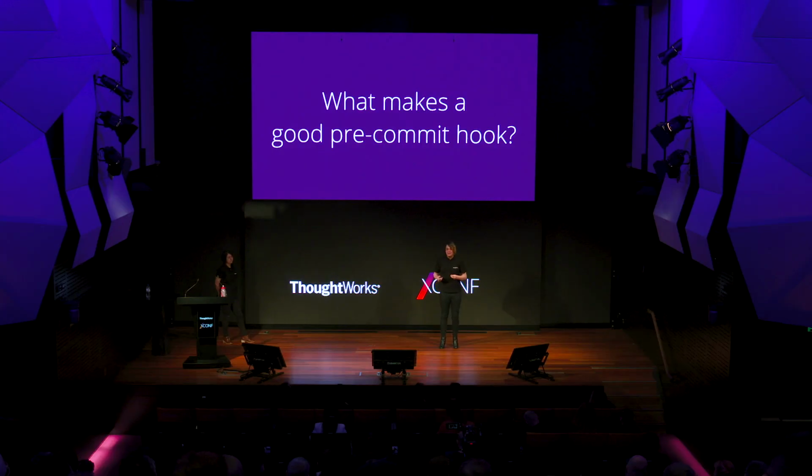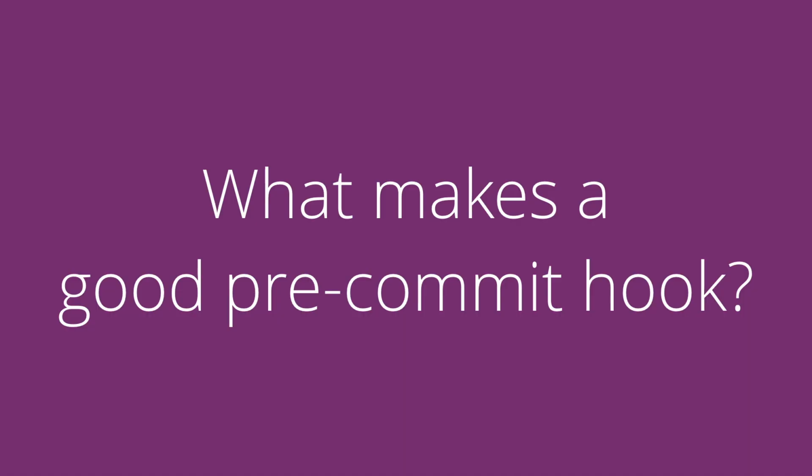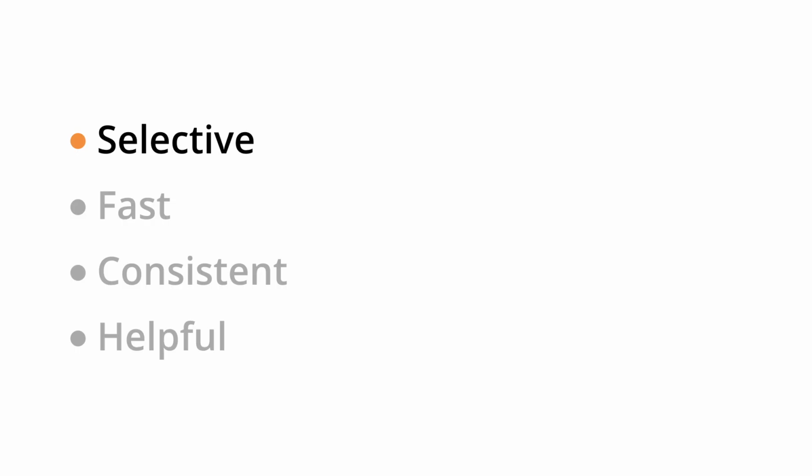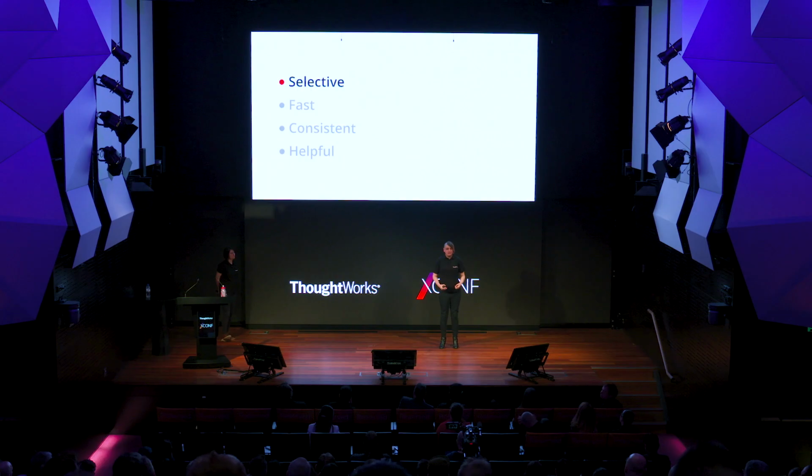So what makes a good pre-commit hook? How can we use pre-commit hooks in a way that doesn't lead to that cycle? There are four different aspects to that that I feel are very important. The first is that a good pre-commit hook should be selective. What that means is when you're making a commit, it should only run the things it needs to run based on what you're changing. If I am just changing a README file, I should not need to run my unit tests.